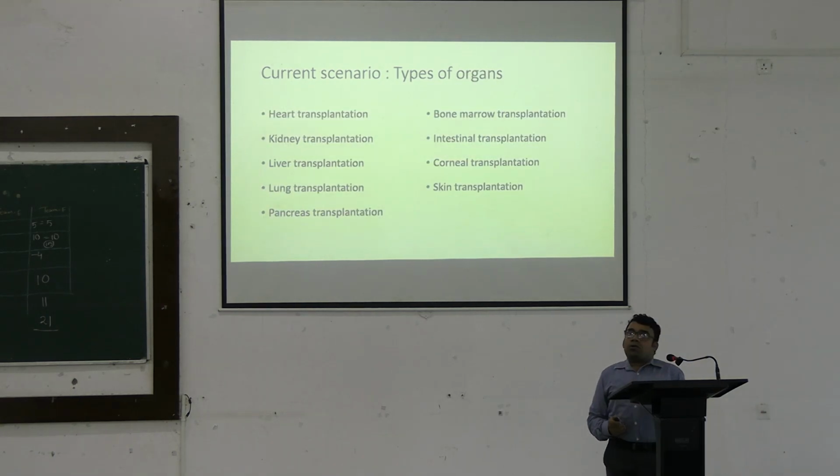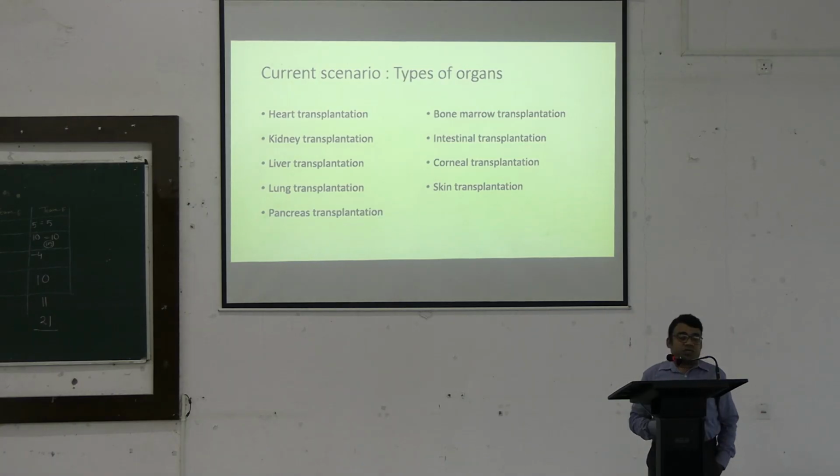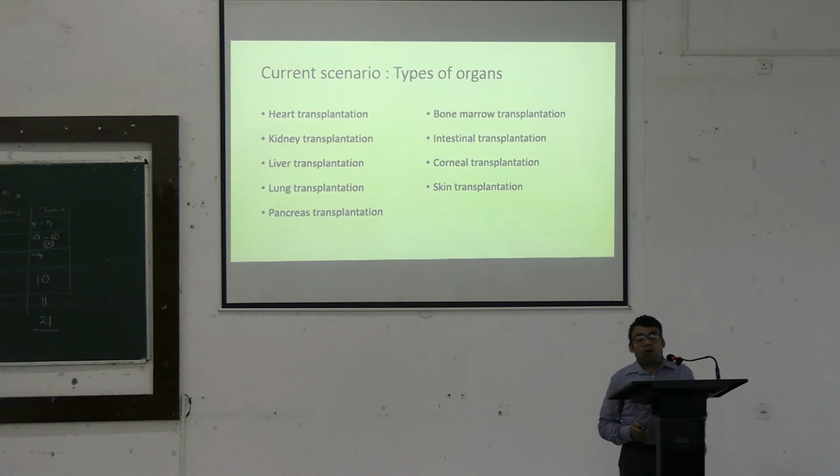Now, what are the common organs which are transplanted? If we look at the common organs which are transplanted, we can find organs like heart, kidney, liver, lung, pancreas, bone marrow, intestines, cornea, and skin. So, as you can find, there are many and various types of organs,